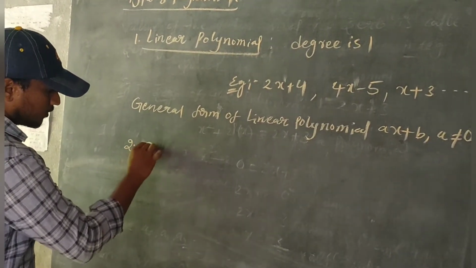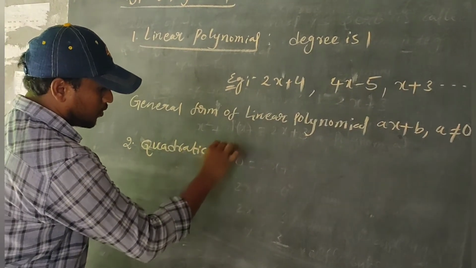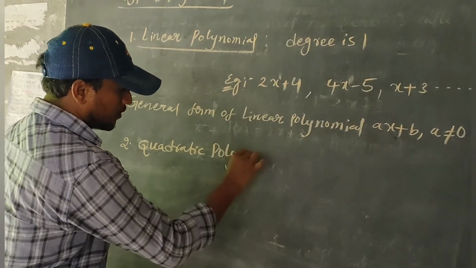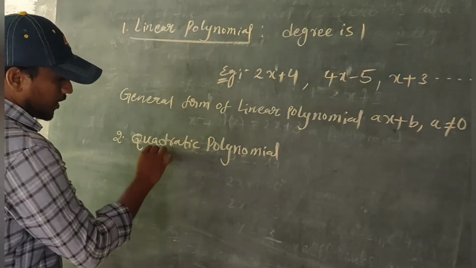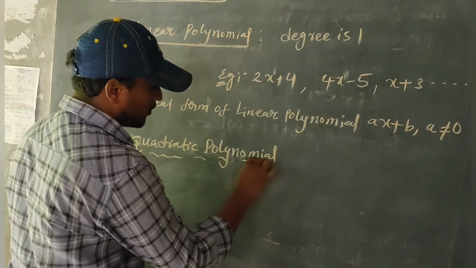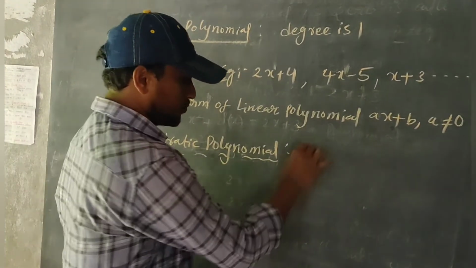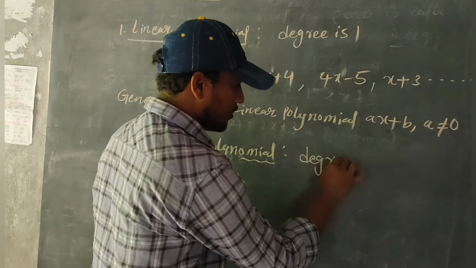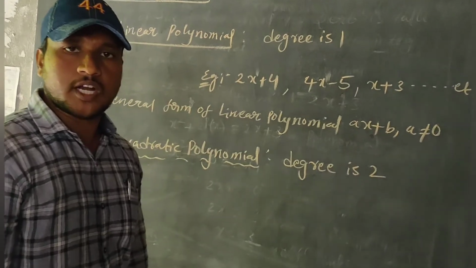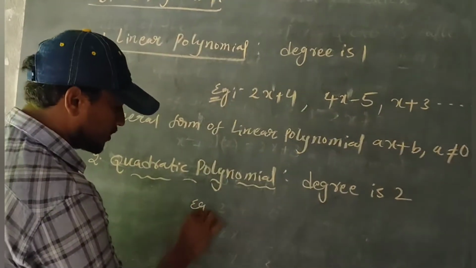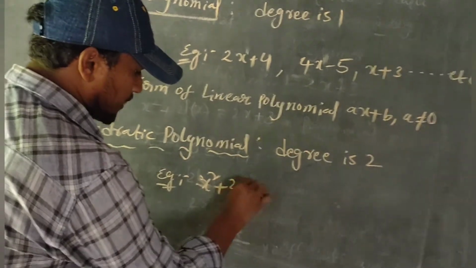Next one is the quadratic polynomial. If the degree of the polynomial is 2, then it is called a quadratic polynomial. Examples: x square plus 2x plus 3.